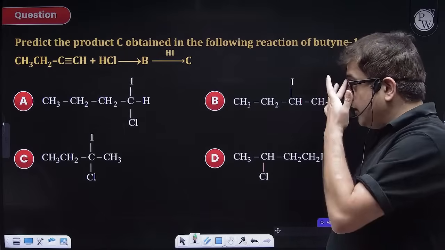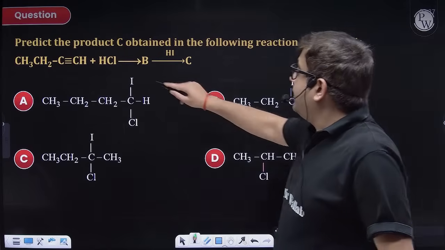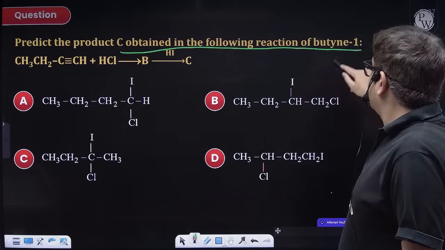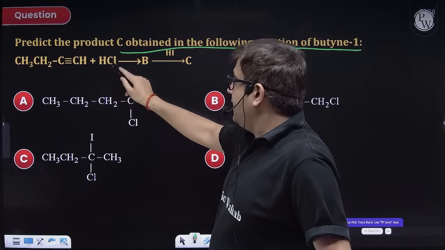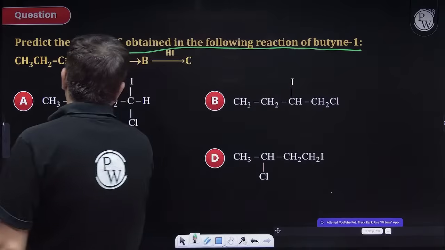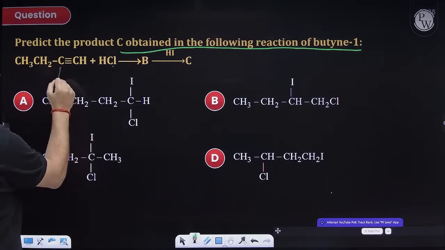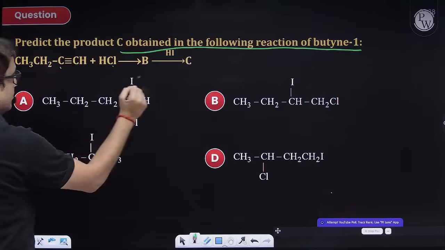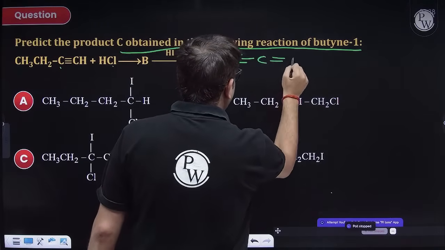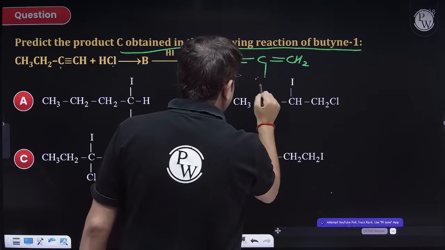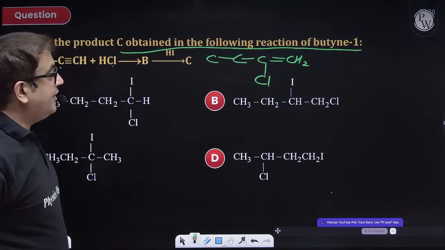Good. Chalo. Now, you have to predict the product C formed in the following reaction when but-1-yne, which is this, reacts with HCl. With HCl, Markovnikov addition, because carbocation will be first formed here. So I'll be getting Cl over here. So I will be forming CH2 and Cl over here. So this will be vinylic halide.